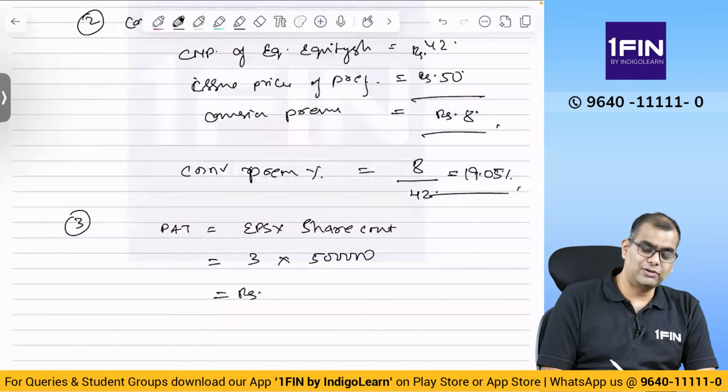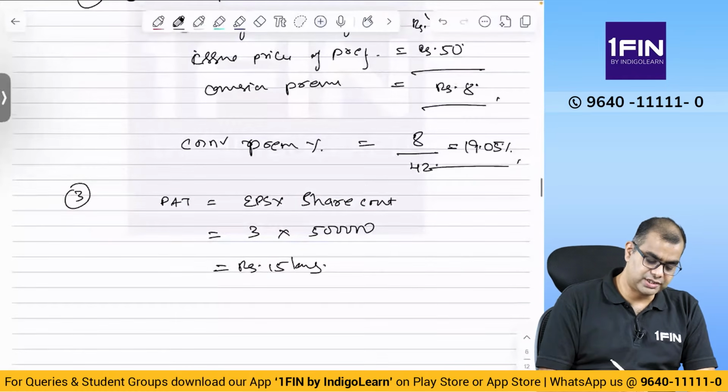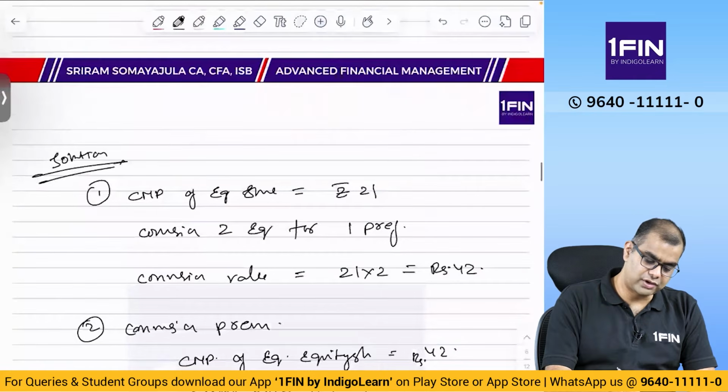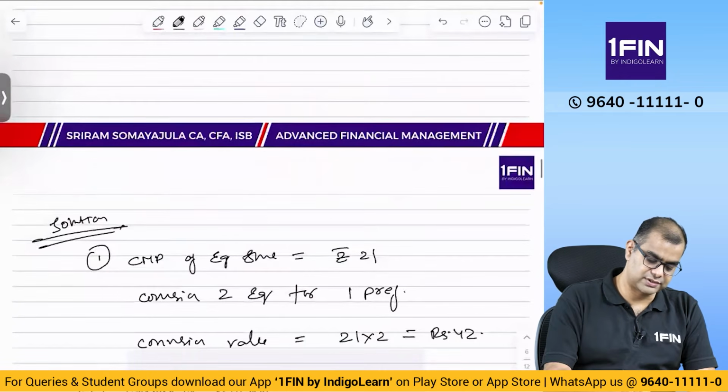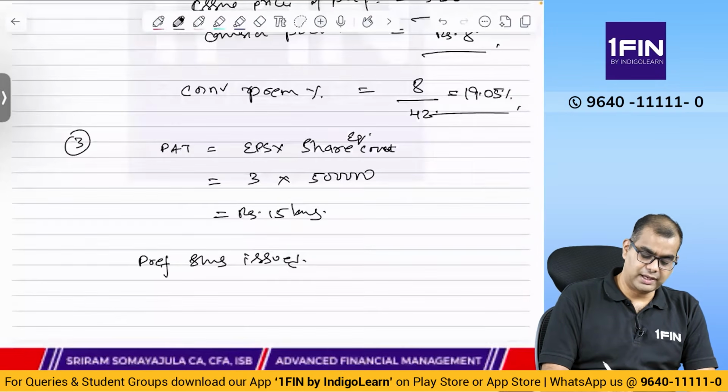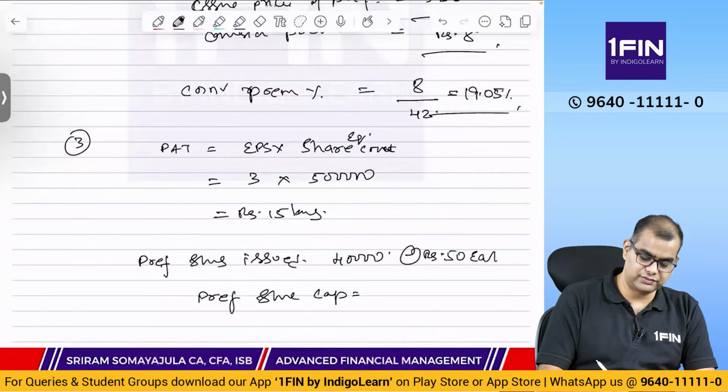Now, how many preference shares are issued? 40,000. The company plans to issue 40,000 7% convertible preference shares at rupees 50 each. Preference share capital is equal to 40,000 into 50, which is 20 lakhs.